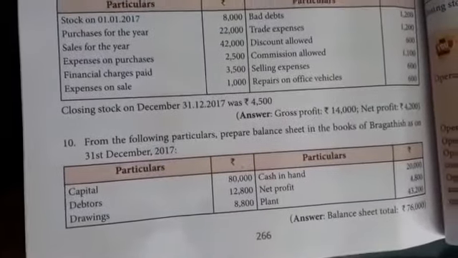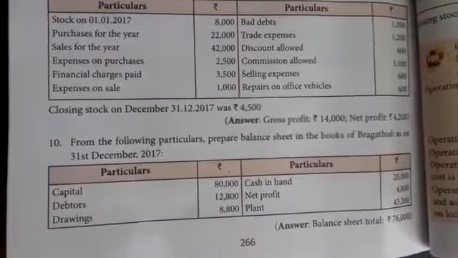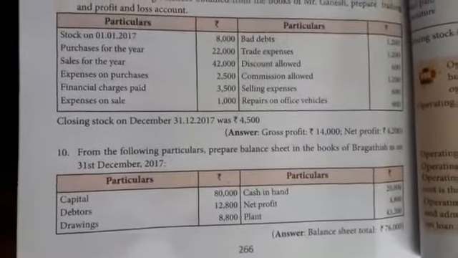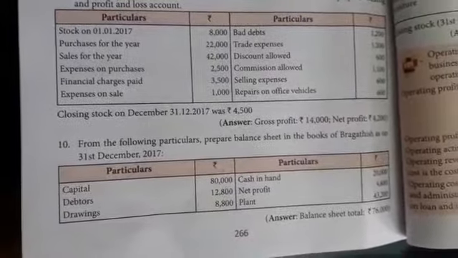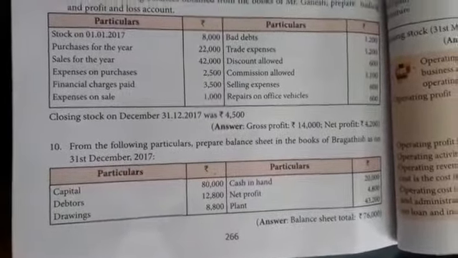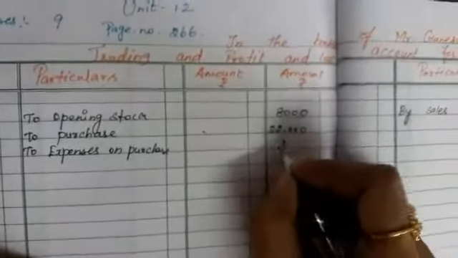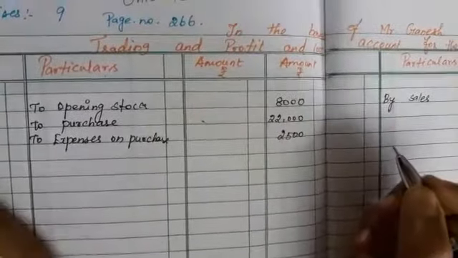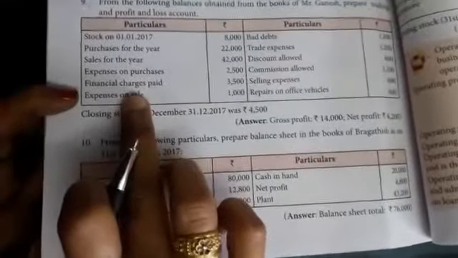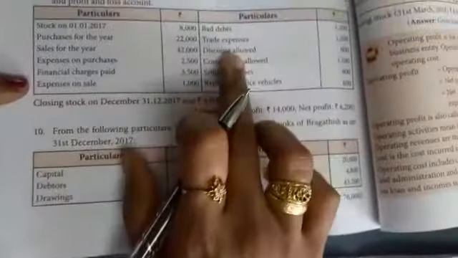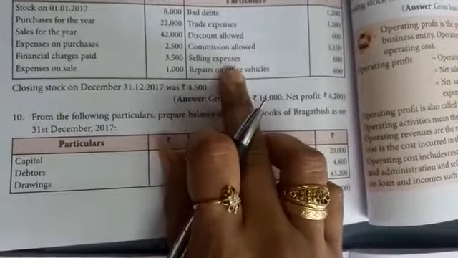Next one, expenses on purchases. So we have to write in the debit side, to expenses on purchases. How much? 2,500. Okay. Next one. Financial charges paid, expenses on sale, bad debts, trade expenses, everything under that comes in the P&L account. That's all for the trading account.